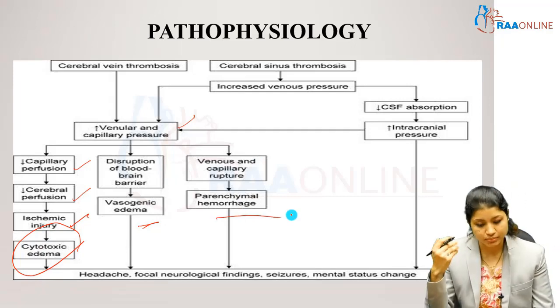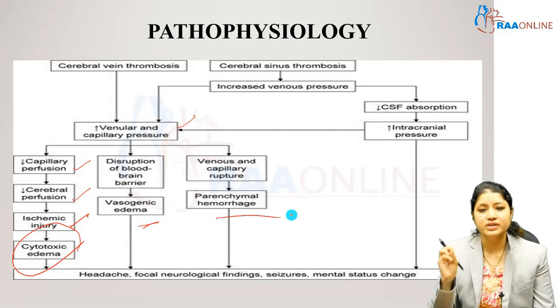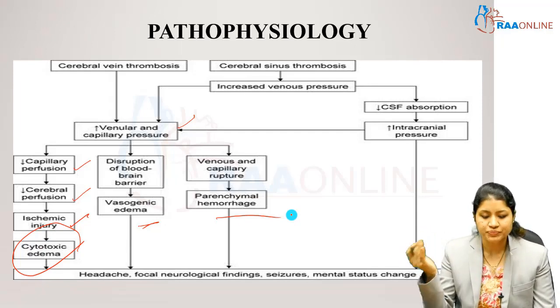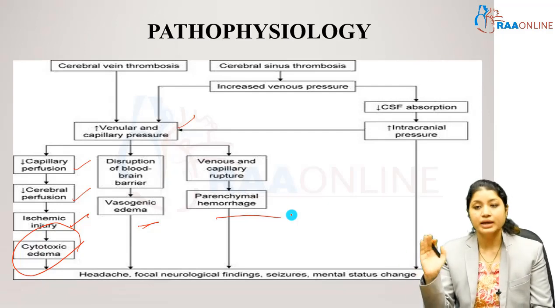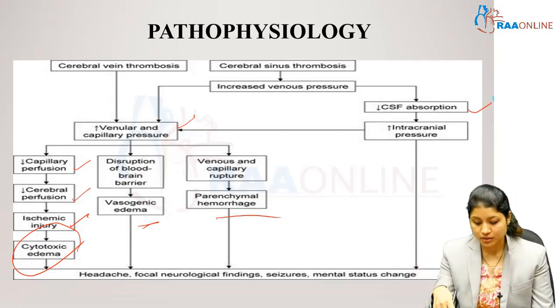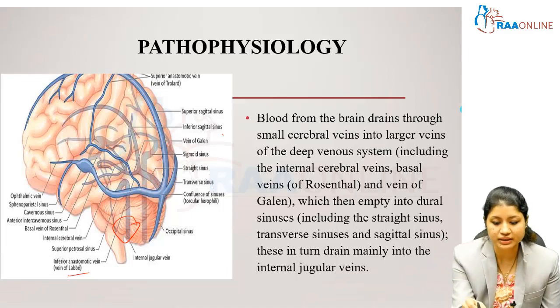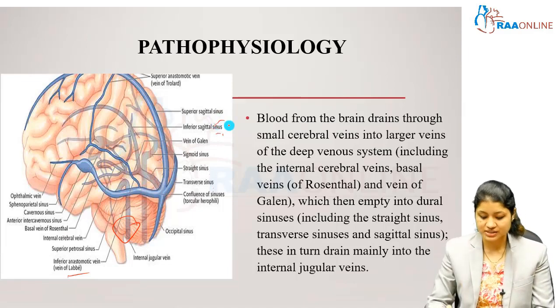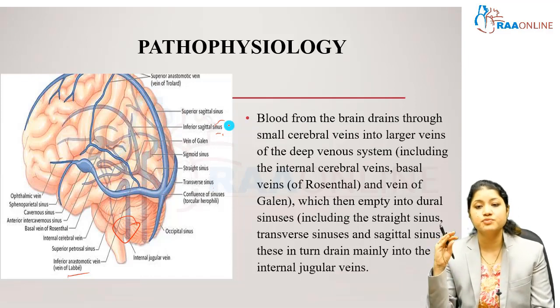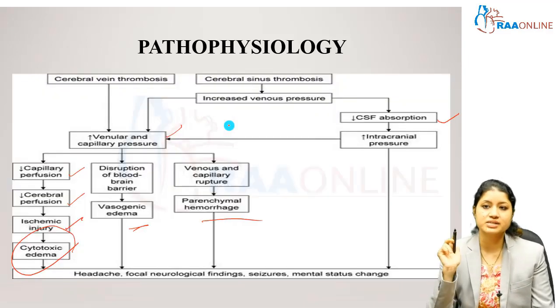That is why most of the time we see cerebral venous thrombosis associated with a parenchymal hemorrhage. In addition, there is decreased CSF absorption, because predominantly the superior sagittal sinus, the inferior sagittal sinus as well as the lateral sinuses are responsible for absorption of CSF from the arachnoid circulation.